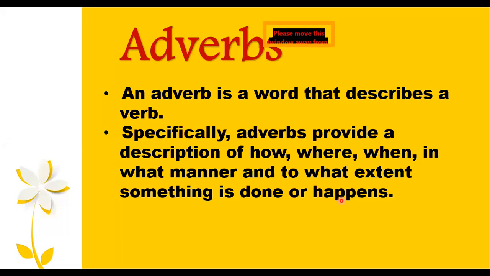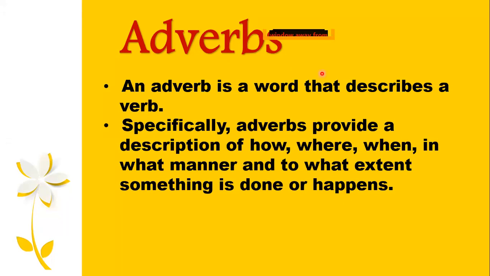And when we are describing a noun, the descriptive words used will be comparatively different or in a different form, okay, because they are describing a noun. But a verb is actually an action word, okay, something that is happening. So when we are describing something that is happening, then our description will be regarding how that thing is happening, where that thing is happening, when that thing is happening, in what manner or to what extent that thing is happening, okay? So this is the way it differs.